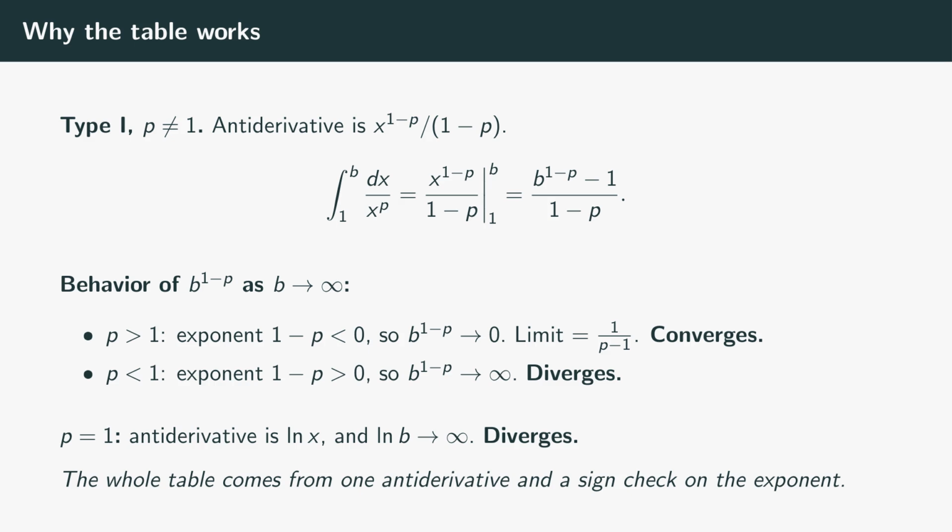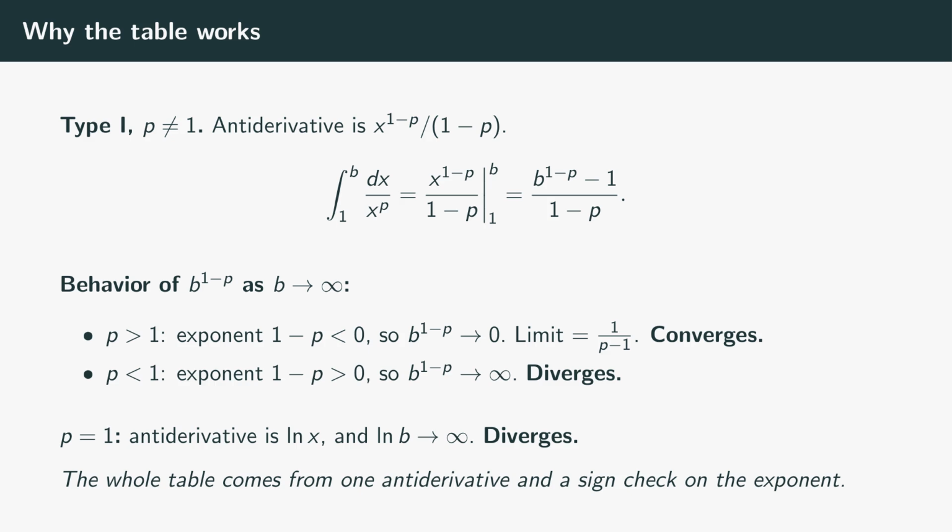Finite, converges. If the exponent 1 minus p is positive, meaning p less than 1, then b to the 1 minus p itself goes to infinity. The limit is infinite, so it diverges. And at p equals 1, the antiderivative isn't a power, it's a logarithm, and the natural log of b diverges. So the entire table is the question: what is the sign of 1 minus p? One sign is convergent, the other divergent, and the crossover p equals 1 catches the logarithm diverging on its own.